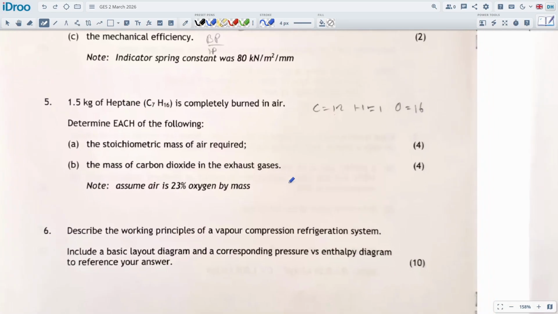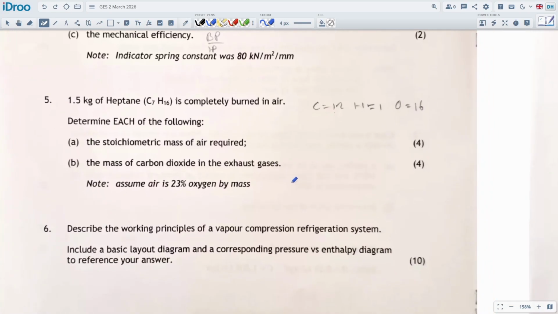Heptane there. At least they're not doing anything too crazy with the heptane. Just the stoichiometric mass of air and the mass of carbon dioxide. And they've given us that air is 23% oxygen by mass, which we need to know. They don't give us the rest of the information that we need, so it's a bit strange to get a bit of information on it. But quite a straightforward question, at least, not a dual fuel. One time we had butane and propane mixed or something like that, and we had to do a bit more work on it.